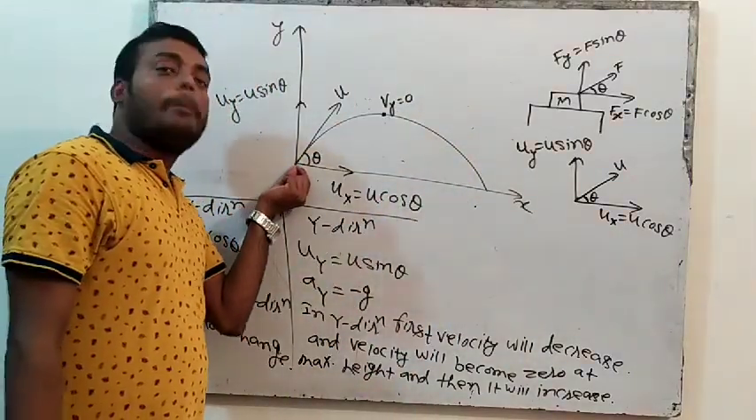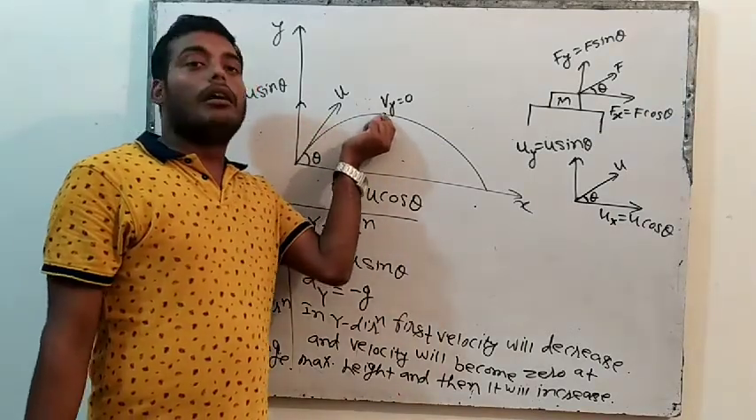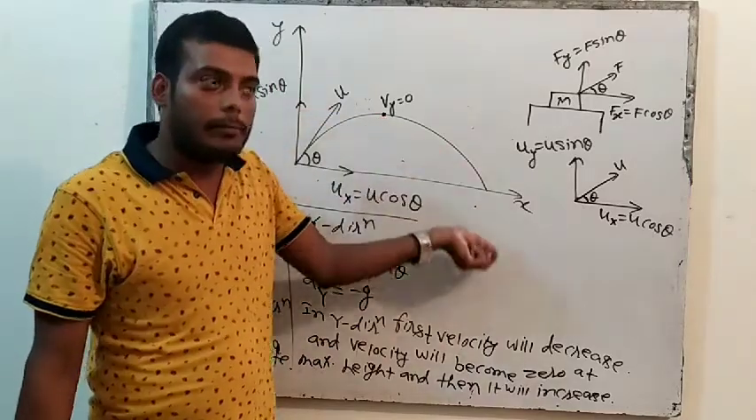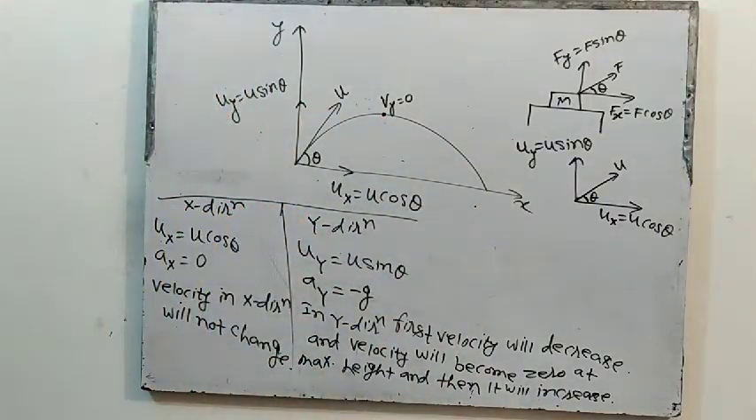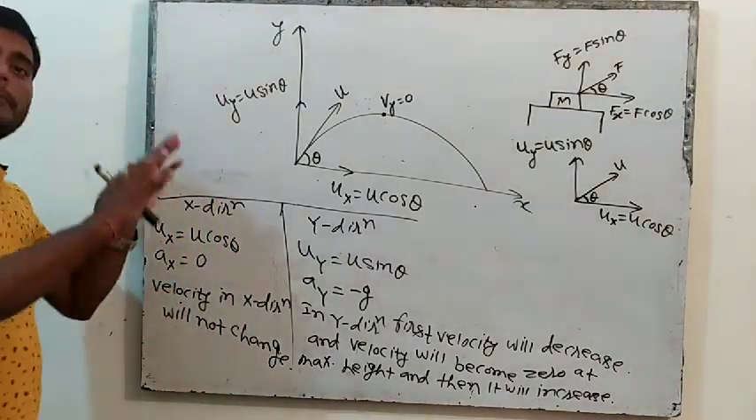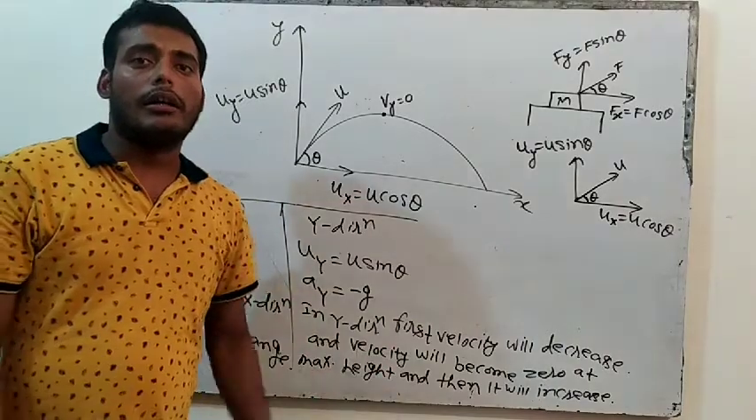Like this: if I throw with 10 meters per second, it goes 10, 9, 8, 7, 6, and finally in y direction it will be 0, and then it will fall back 1, 2, 3, 4 like this. Clear? In x direction will velocity decrease or increase? No, in x direction nothing will happen. Neither increase nor decrease. If this much is clear, then the basics of your projectile are clear.